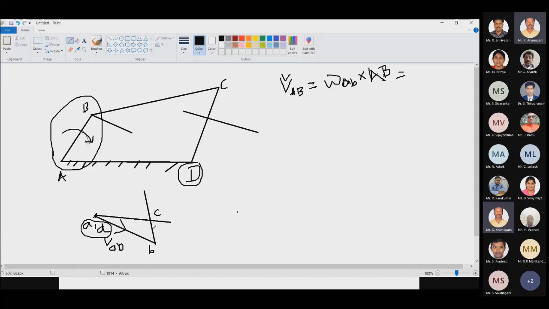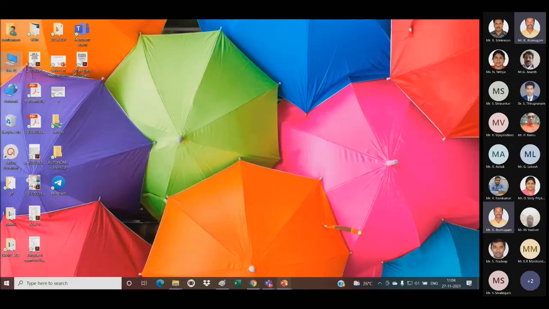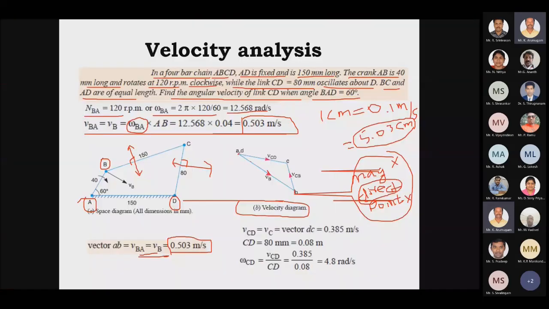So I have drawn BC in this direction, I have drawn DC in this direction. So this is how we have to complete it. From point B only we have drawn this line for BC, and from D only I have drawn this line DC. So this is how the diagram has been completed here. You can see the velocity diagram for this 4-bar mechanism.